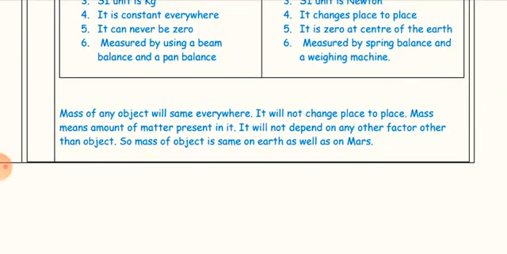Mass of any object will be the same everywhere. It will not change from place to place. Mass means the amount of matter present in it. It will not depend on any factor other than the object. So mass of an object is the same on earth as well as on Mars.